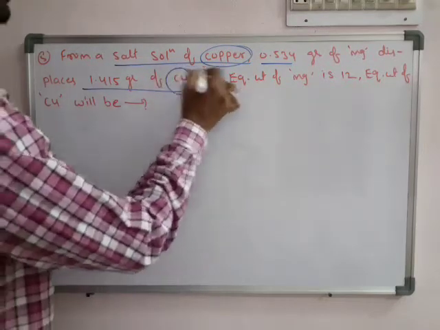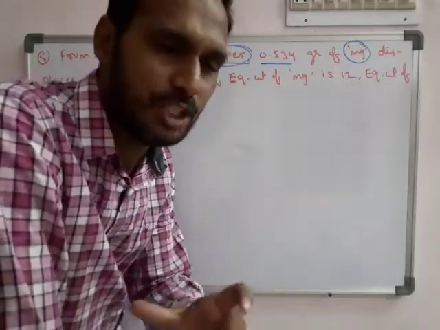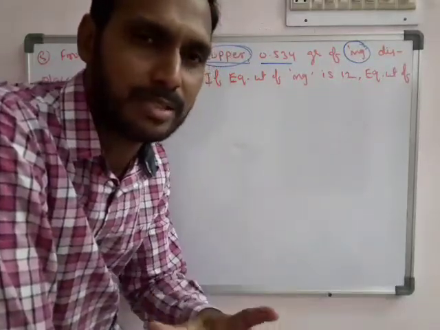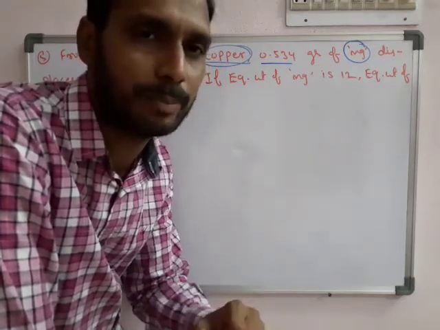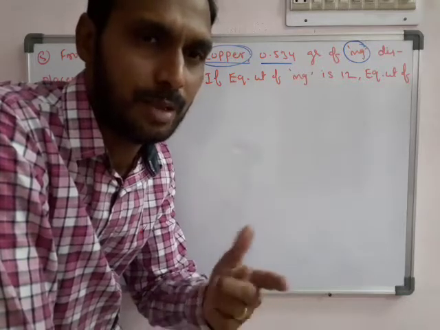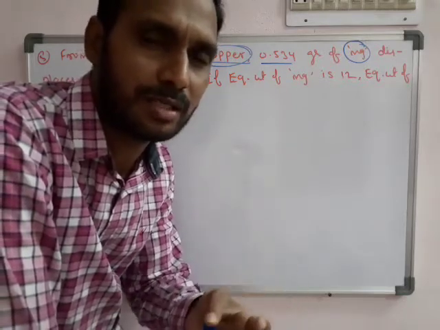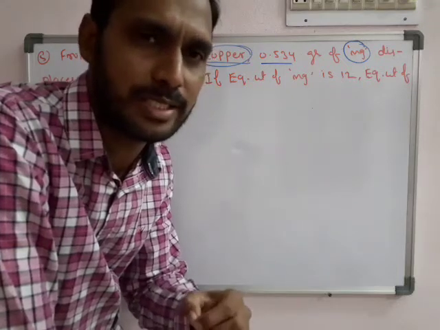Here it is important comparing magnesium and copper. Magnesium is a more reducing agent than copper, because magnesium is an alkaline earth metal. Alkali metals and alkaline earth metals are good reducing agents.